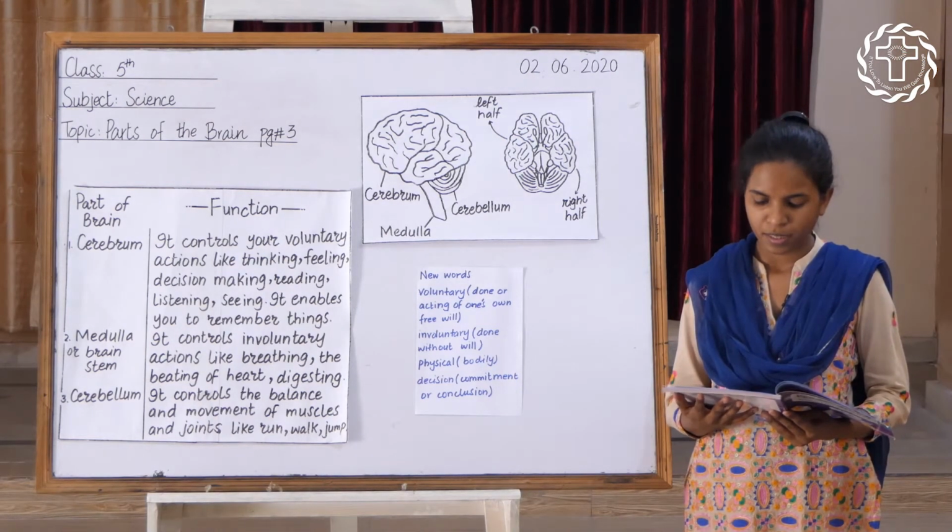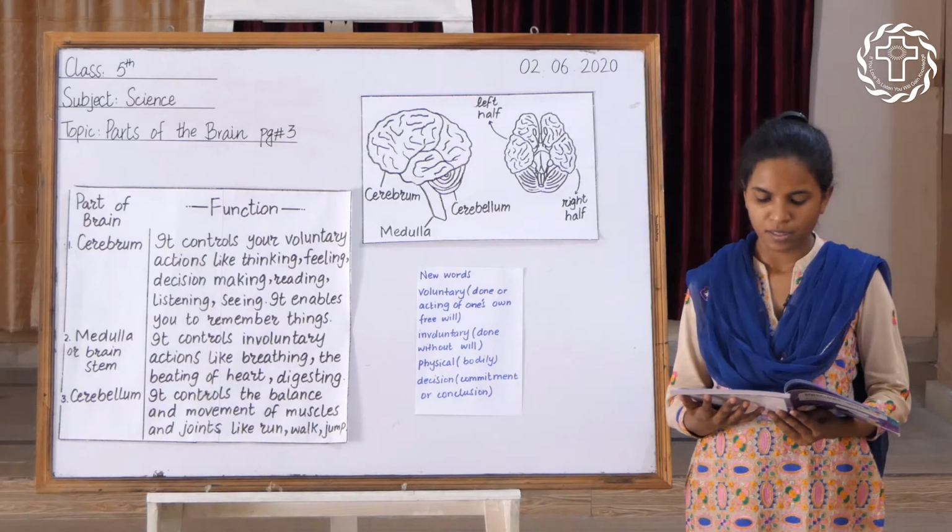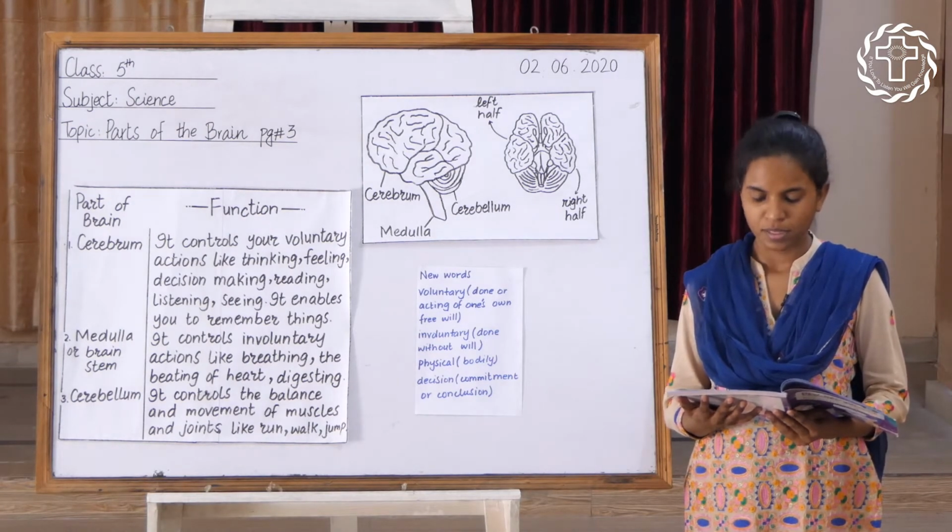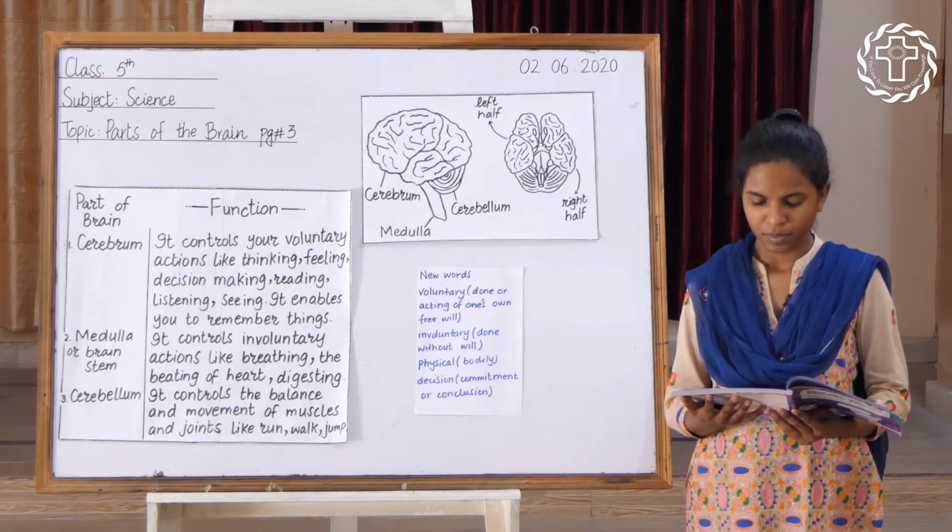The human brain is divided into 3 main parts, the cerebrum, the cerebellum and the medulla or brainstem. Different parts of the brain do different jobs.